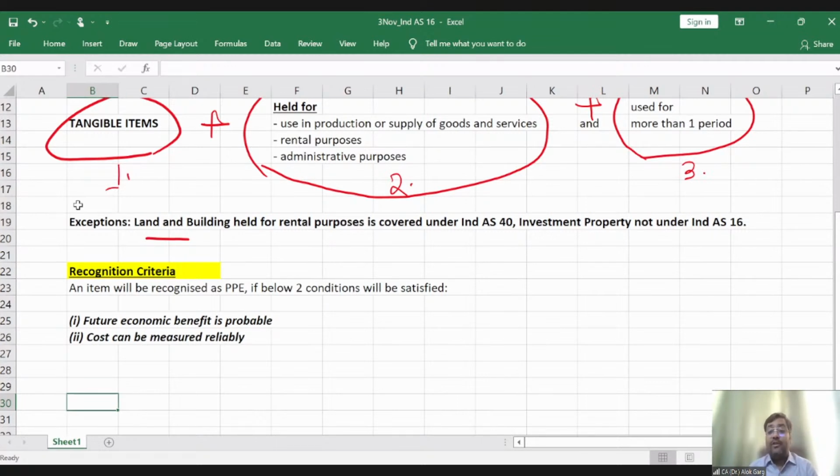Why am I saying the definition of PPE will be satisfied? Because the same condition applies to software also. But it does not qualify the definition of PPE because it starts with tangible and software is intangible.